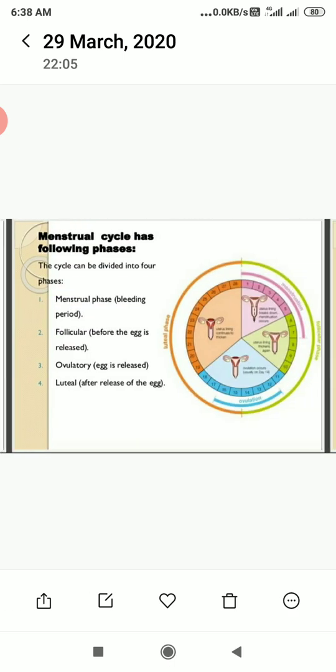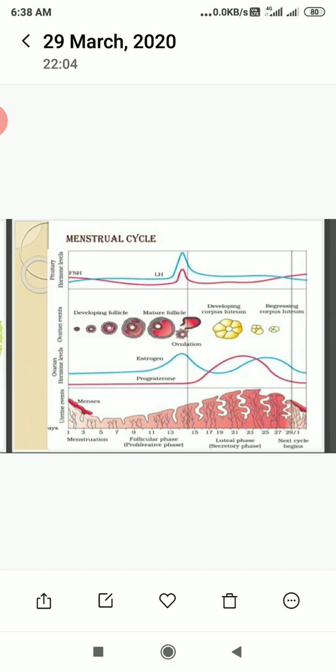Here we are going to discuss the different phases of the menstrual cycle. First is the menstrual phase, the bleeding period. Then the follicular phase, before the egg is released; the ovulatory phase, when the egg is released; and the luteal phase, that is, after the release of an egg. So with the help of this diagram, we are going to discuss the various phases.